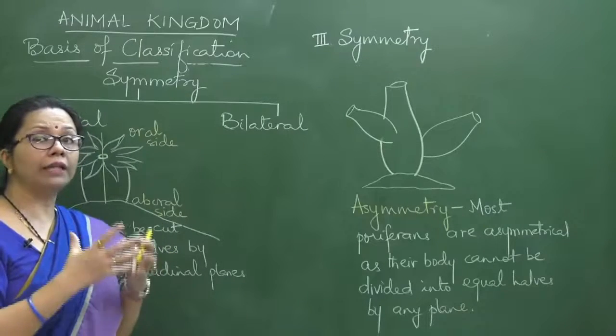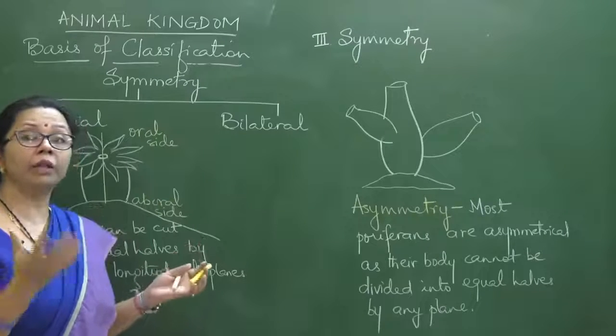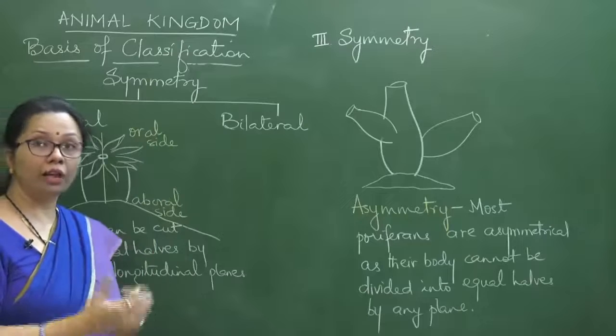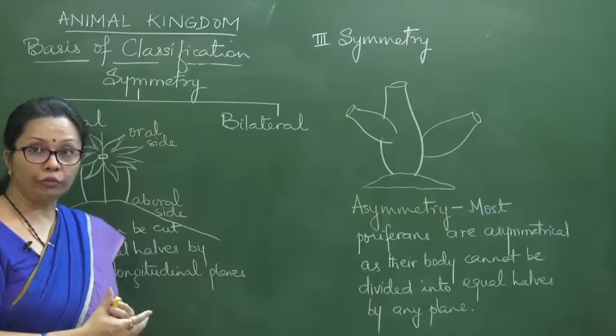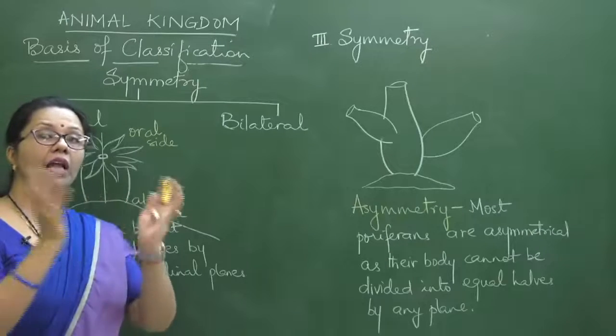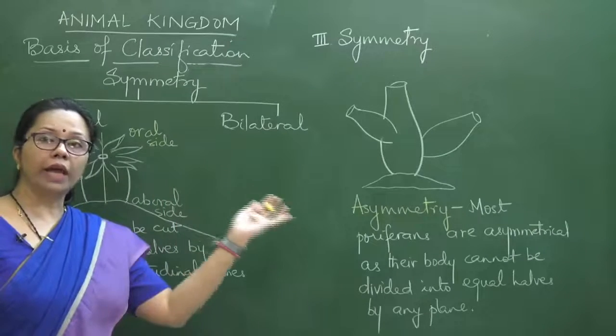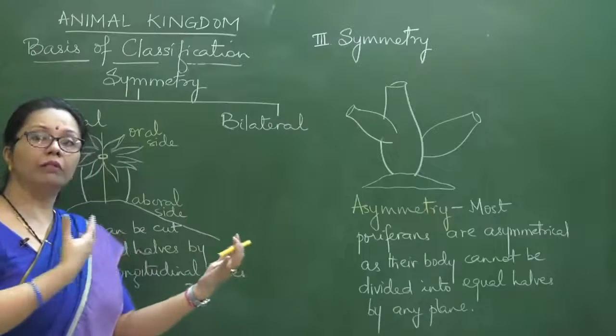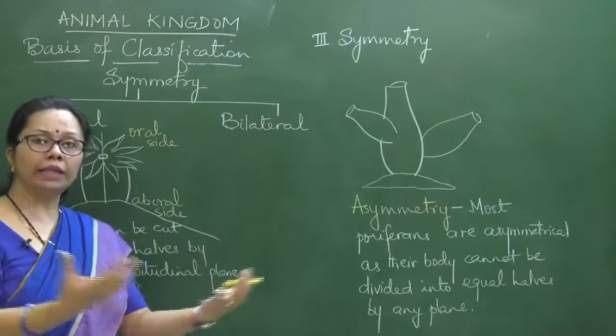But here the organism is sessile, and at the same time it is a carnivore as well. So these cnidarians, you will see, are carnivores. They have to catch their food, and since the body is alike on all sides, it can gather food from the water surrounding the animal, from any side.